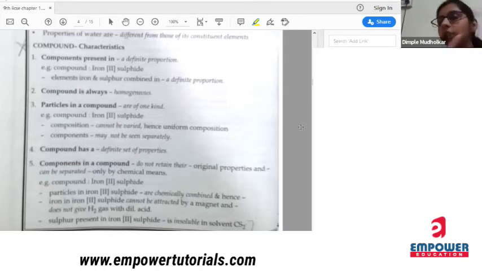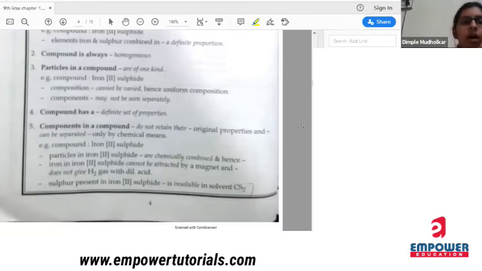No. It is always NaOH only. One atom of Na and one atom of OH. Always one will only combine to form NaOH. Okay. Compound is always homogeneous. Now, what is homogeneous? In a single form, right? In a single form.